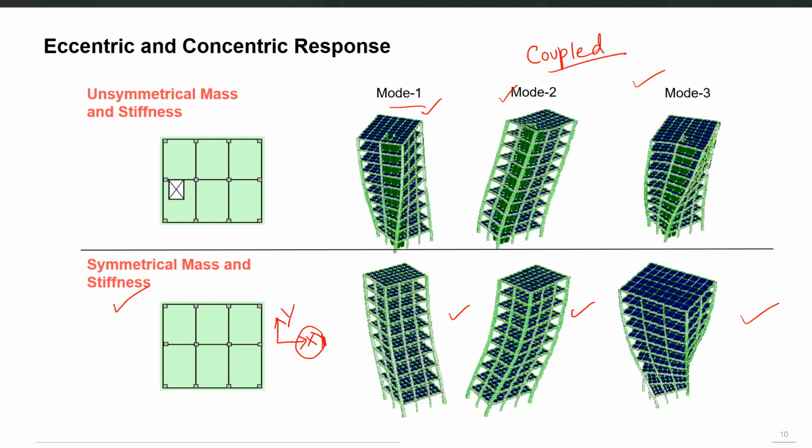Or it can be like this, that the building is primarily vibrating or showing the mode shape animation in X direction, but at the same time it is rotating also about the Z direction. So that also will be a coupled mode. So any significant mass or stiffness irregularity will modify the M and K matrix basically, and that effect can be seen by the time periods and the mode shapes.